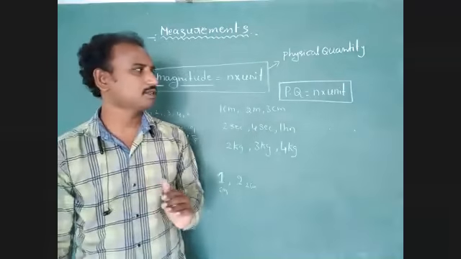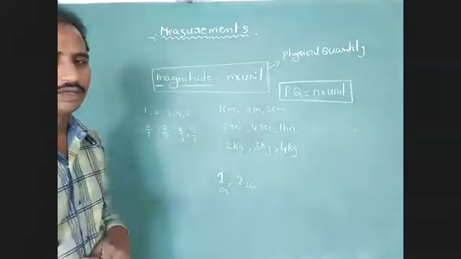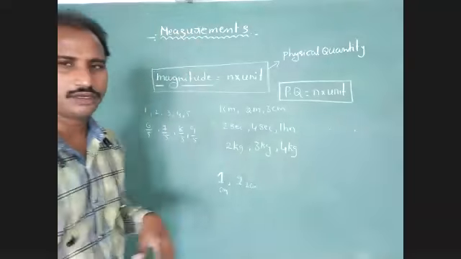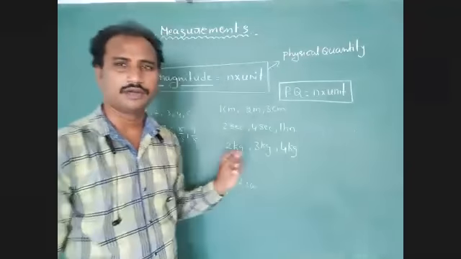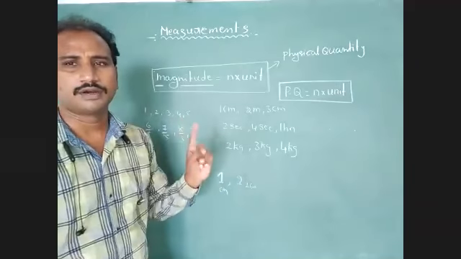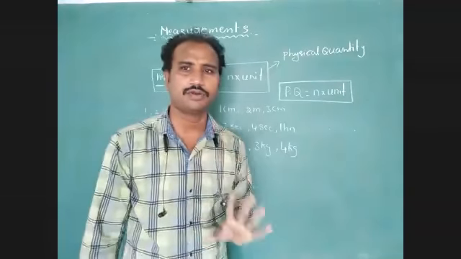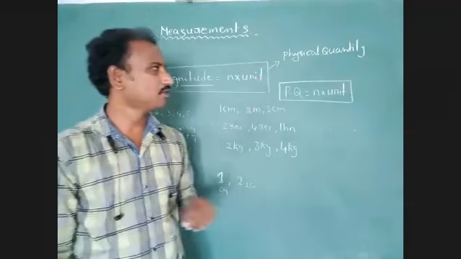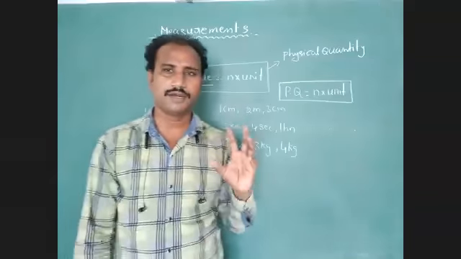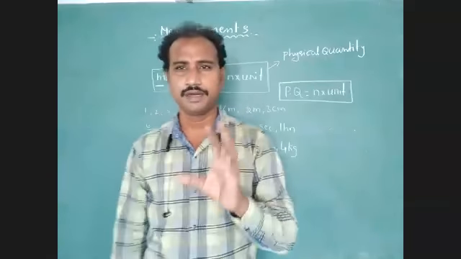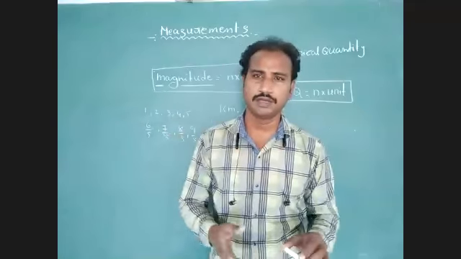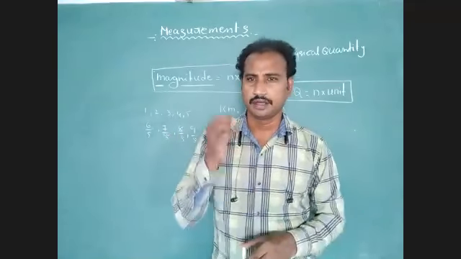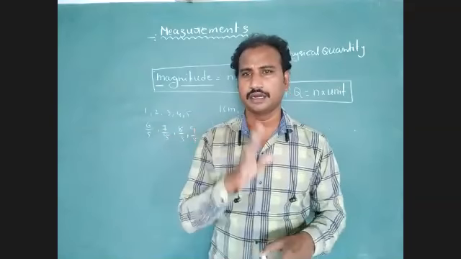Okay, students. First, note down these points one by one. Measurement: calculating an unknown physical quantity with the help of a known value is called measurement. Next, the definition of quantity: how much, how many, certain size, certain amount.